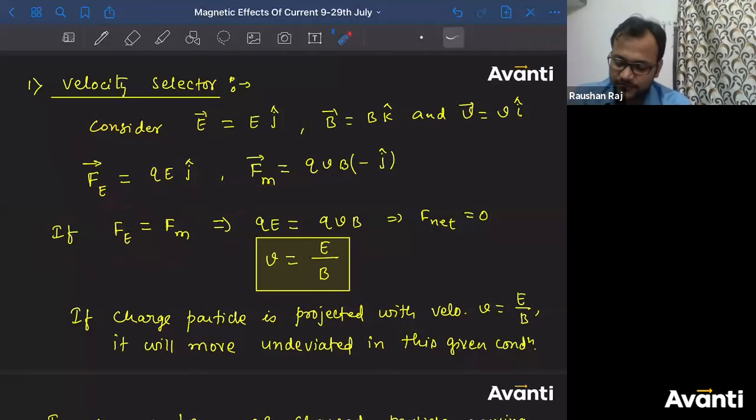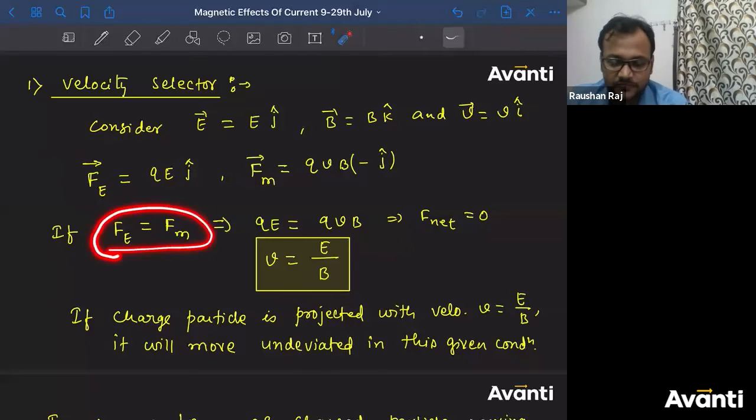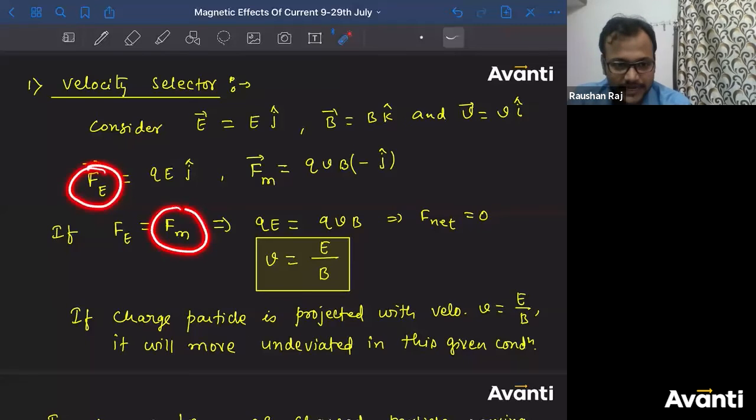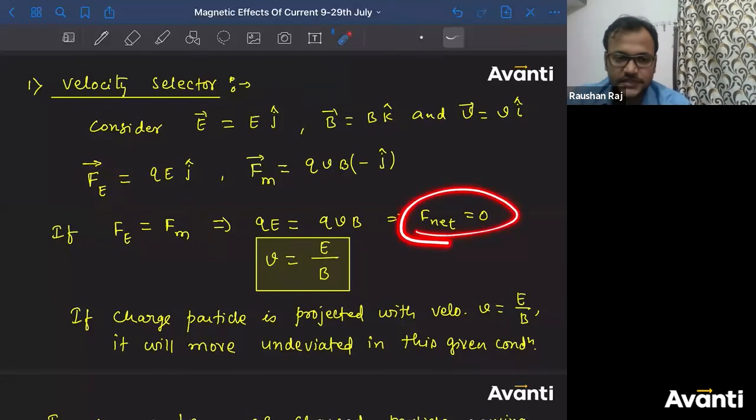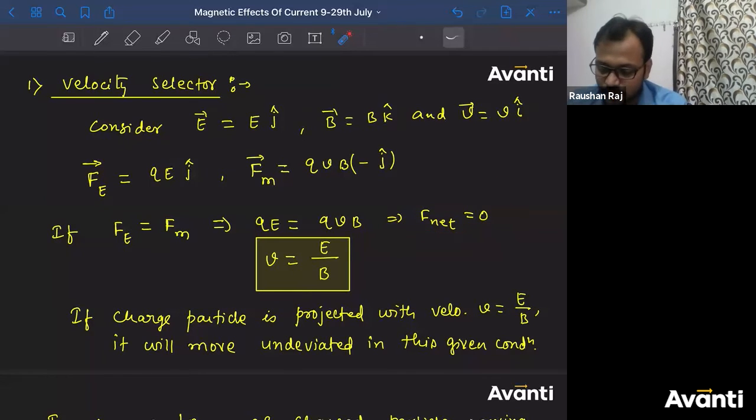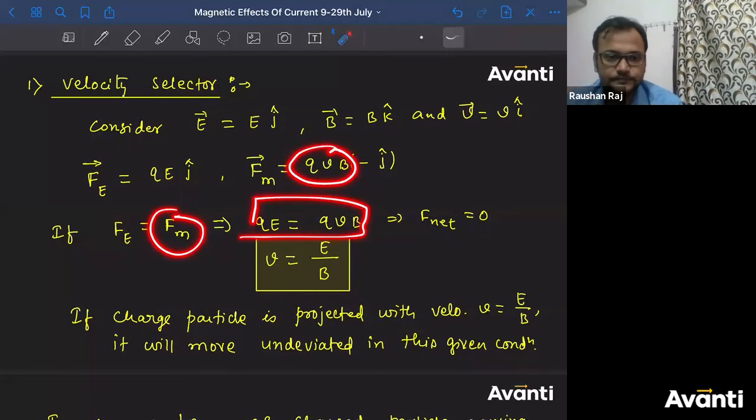If means अगर Fe is equal to Fm, the magnitude of electrostatic force is equal to the magnitude of magnetic force, then net force will be 0. And if net force will be 0, the particle will go undeviated. So to get that condition, I have equated these parts. So if Fe is equal to Fm, Fe का magnitude कितना है? What is the magnitude of Fe? QE. What is the magnitude of Fm? QVB. So I have equated these two.